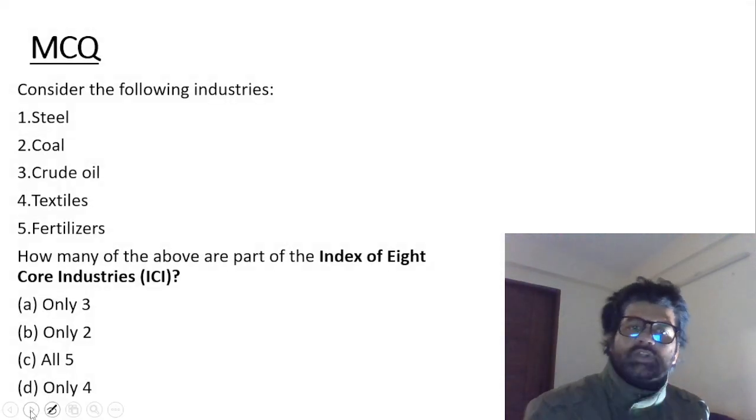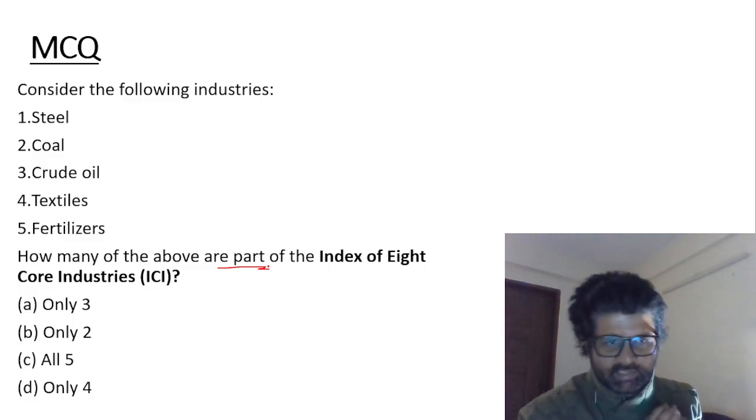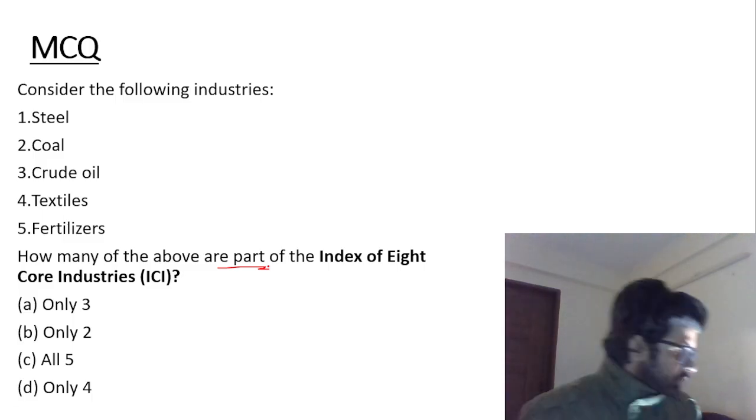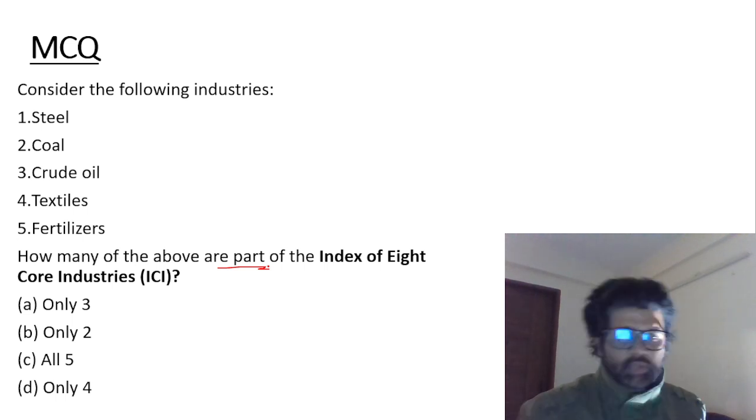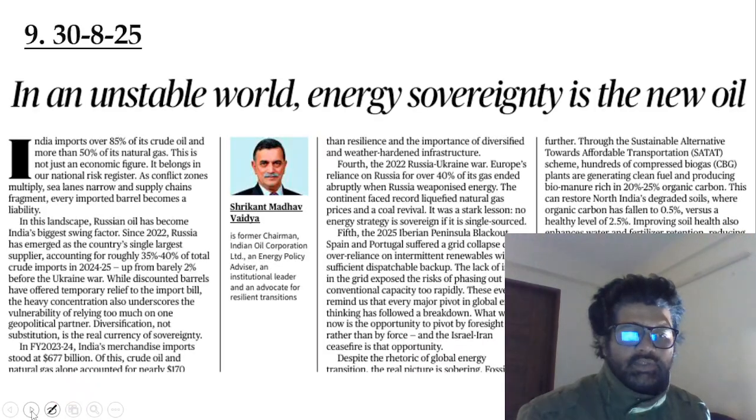Next question. Consider the following industries. How many of them were part of index of 8 core industries, ICI? Have a look at it. You can pause me right now and try to solve this question. So the answer is only 4, right? Textile is not a part of index of 8 core industries, so keep it in mind.